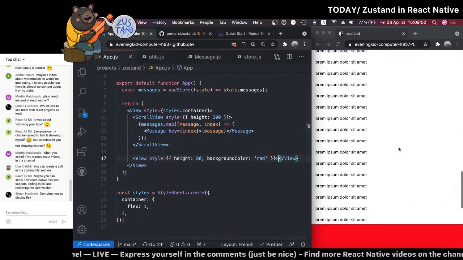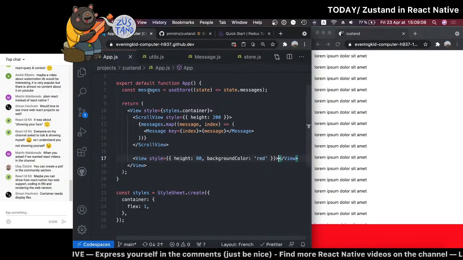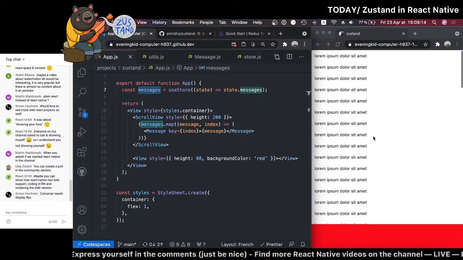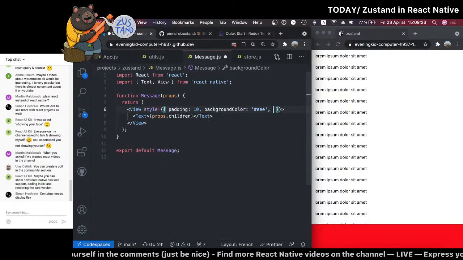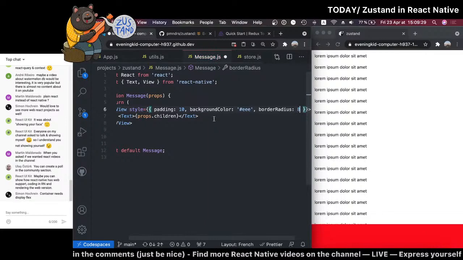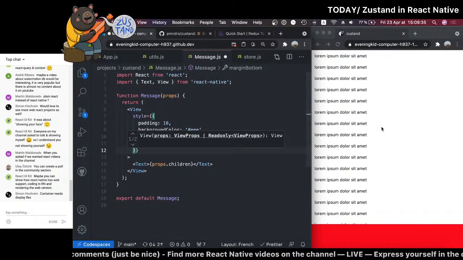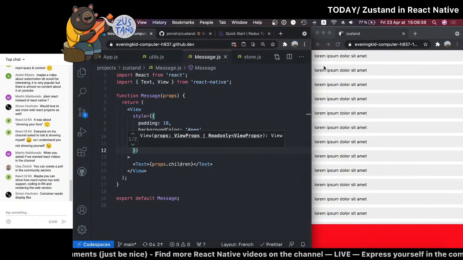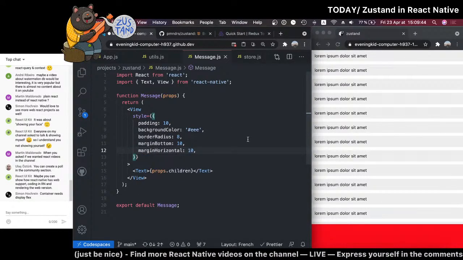So now what we should do, because we have a long list of messages, is by default, when we get messages or if that updates, we should just scroll all the way down. I also changed this a little bit just so it looks better. Background color EEE is a light gray, and let's add some border radius, maybe 8, and a margin bottom, just so each message is not on top of each other. There's a little space. All right. Maybe I'll even add margin on the sides, so we get something here.